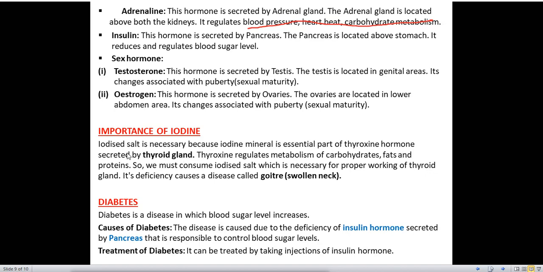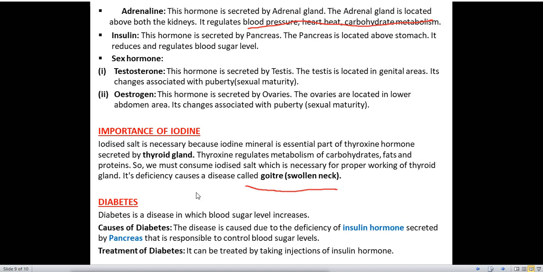If we do not take iodine in our diet, what will happen? Thyroxine hormone is not secreted by the thyroid gland. Thyroxine regulates metabolism of carbohydrate, fats and protein. So we must consume iodized salt, which is necessary for proper working of the thyroid gland. Its deficiency causes a disease called goiter. If we do not take iodine rich food, we can suffer from goiter, and what is the indication of this goiter? The neck region will swell.